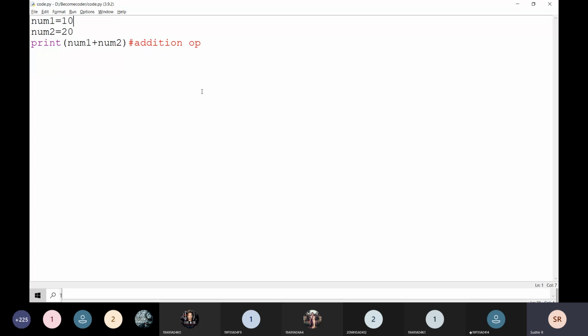For that, instead of taking 10 and 20, we take int of input of, that means I'm going to read integer values. Here also I take int of input of.